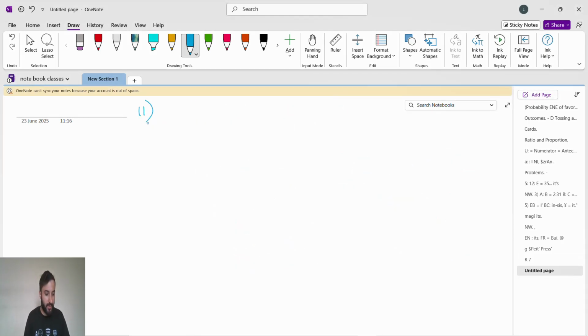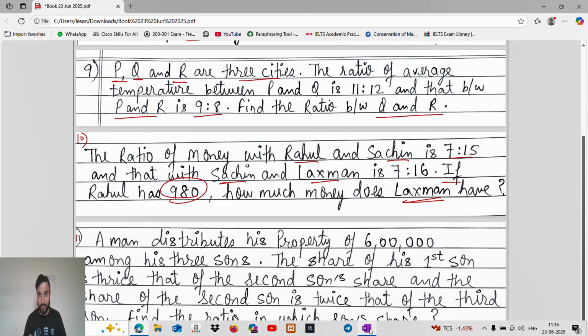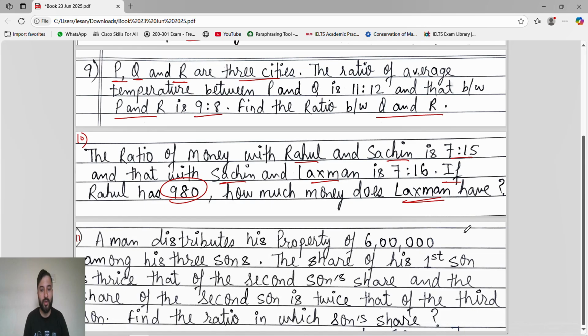Now question number 11, the last question for this continued ratio. We will do it part by part: for each topic, we will solve the important questions, then move on to the next topic. After all of ratio, we'll solve lots and lots of questions. So stick to my questions and you will get enough marks. Everyone will pass.